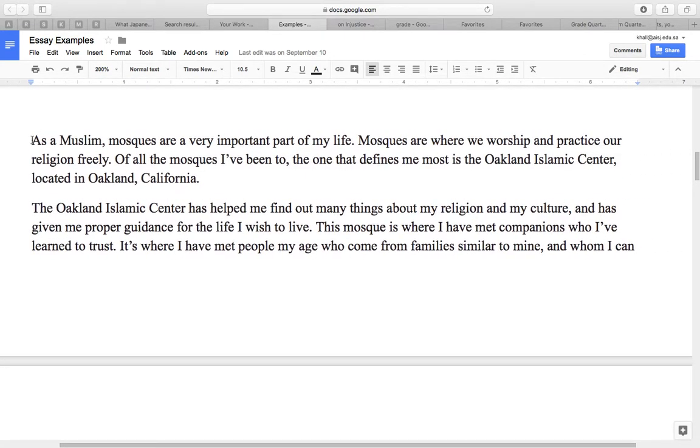The introduction of this one says, as a Muslim, mosques are a very important part of my life. Mosques are where we worship and practice our religion freely. Of all the mosques I've been to, the one that defines me most is the Oakland Islamic Center located in Oakland, California. And then he goes on to explain really specifically why this mosque is so important to him.